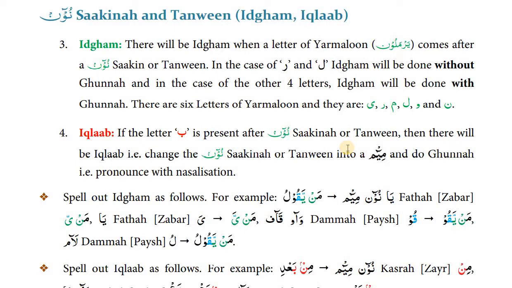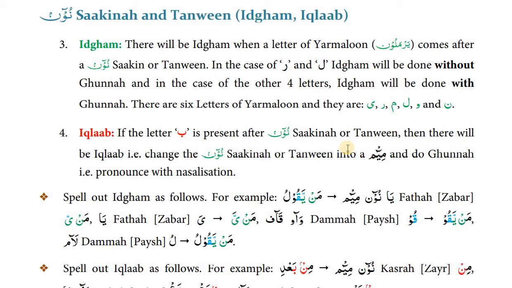First, in the case of lam and ra, idgham will be done without gunna. And for the other four letters except lam and ra, idgham will be done with gunna. What are the huroof of idgham or huroof yarmaloon? There are 6 letters of yarmaloon, and we learned that they are ya, ra, mim, lam, waw, and noon.